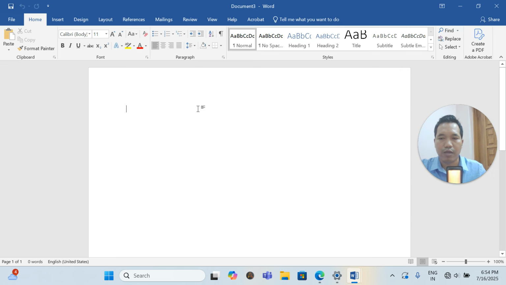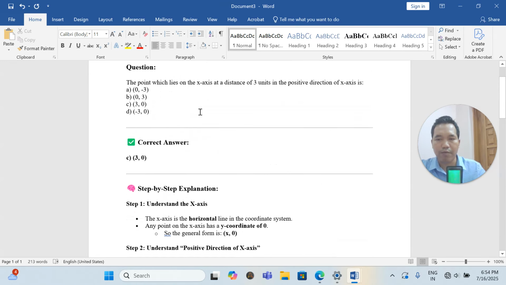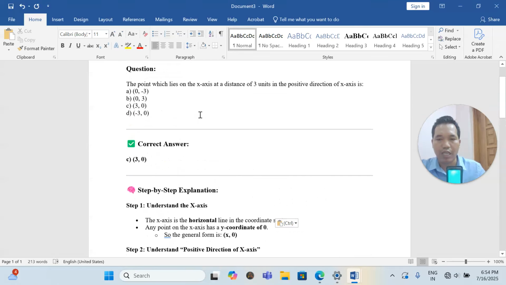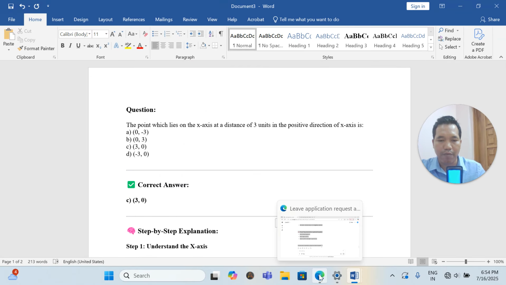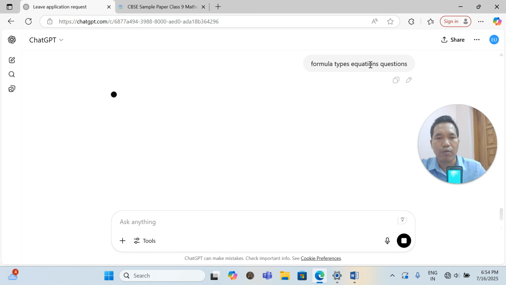Let me just check. Let me open it. See here, Control V. If I paste it, some of it might come properly. But if there is an equation, suppose you have formula-type content, equations, quotients. This is not a proper prompt, but I'm just typing formula-type equations and quotients so that you can understand how to do this.